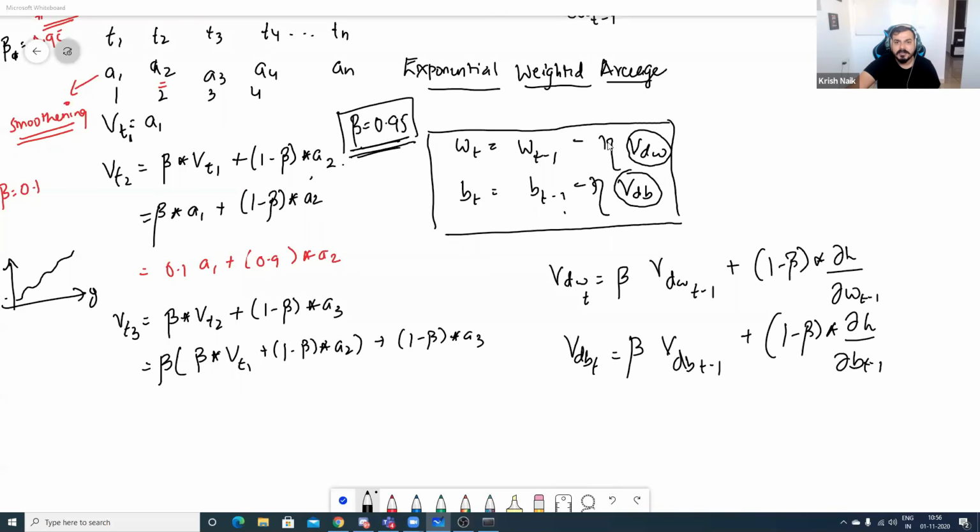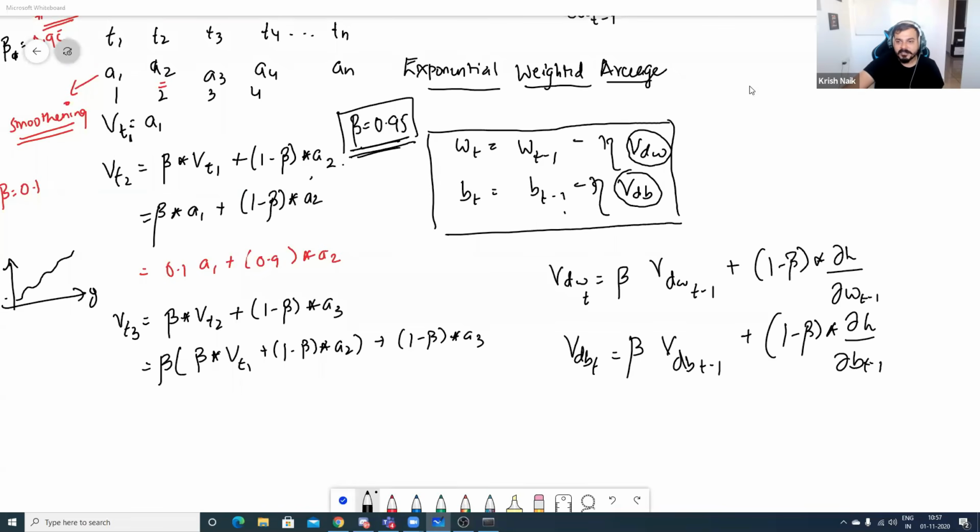What is BT? BT is a bias, right? We need to update the bias. What is the initial value of VDW? VDW will be initialized initially to 0.